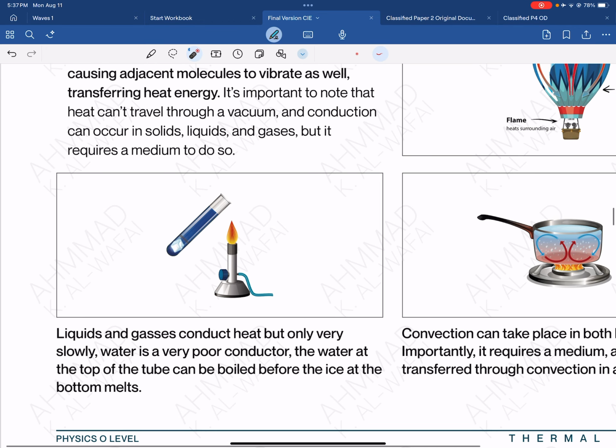So yeah, this is the idea of conduction. Now conduction can happen in solids, liquids, and gases, but there must be direct contact between the elements.